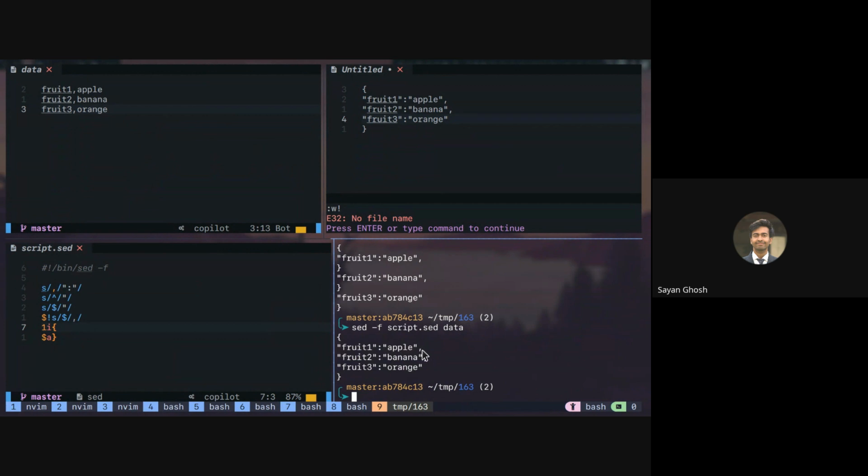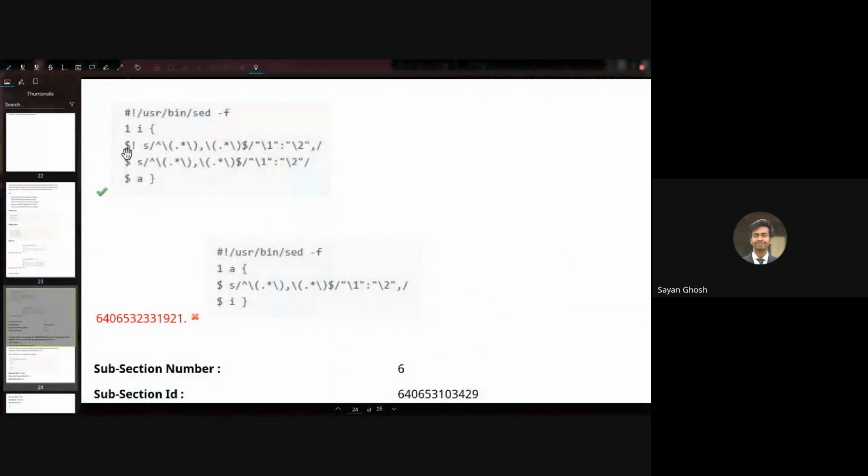And we also add a comma at the end for all the lines other than the last line. And in the last line, we do the same thing, but we don't add the comma. So what's that after substituting?